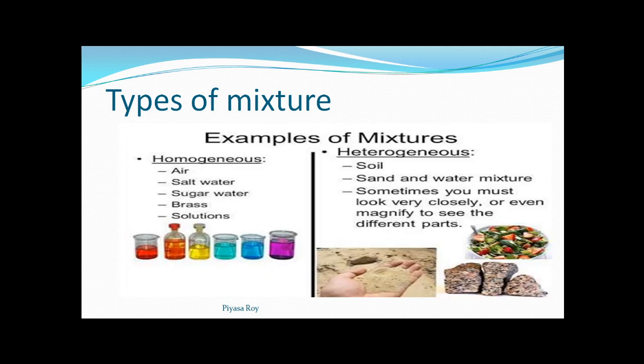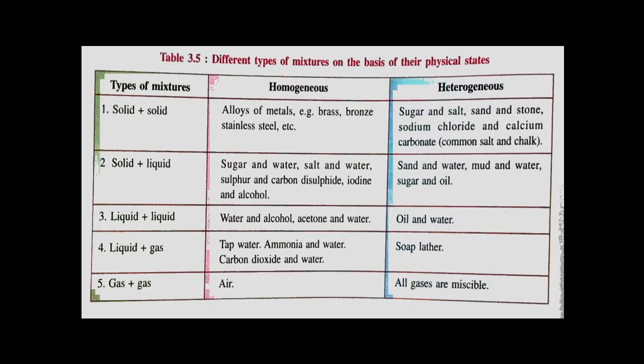Next, here we have some examples of homogeneous and heterogeneous substances. Air, salt, sugar, brass. Brass is a homogeneous mixture of two solids, a solid homogeneous mixture. It's an alloy. Solutions are examples of homogeneous mixtures, whereas for heterogeneous mixtures we can give examples such as soil, and sand and water mixture. Next, different types of mixture on the basis of their physical state.